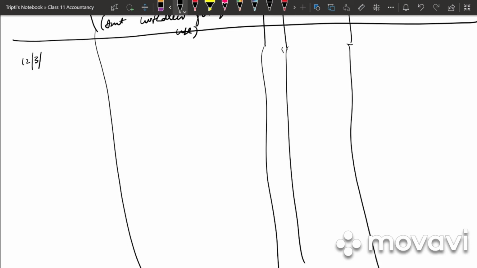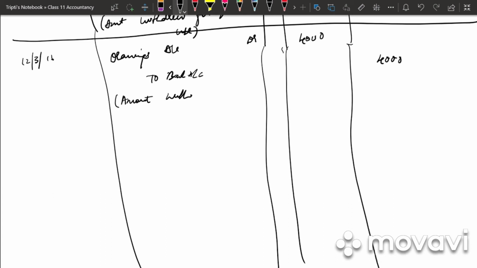So 12th March. So it is drawings account debited to bank account. It is 4,000 debit, 4,000 credit. What is the narration? Amount withdrew from bank for personal use.